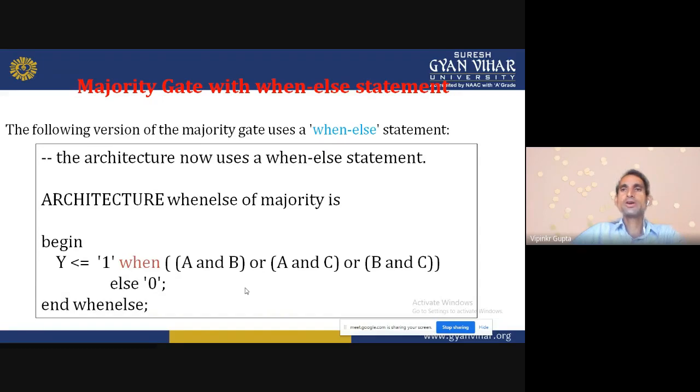Majority gate with when else statement. The following version of the majority gate uses a when else statement. The architecture now uses when else statement. Architecture when else, where when else is the architecture name of majority, is begin. Y is equal to 1 when A and B or A and C or B and C, else 0. So this is the when else statement.